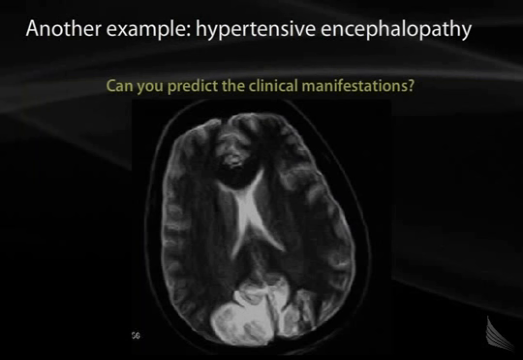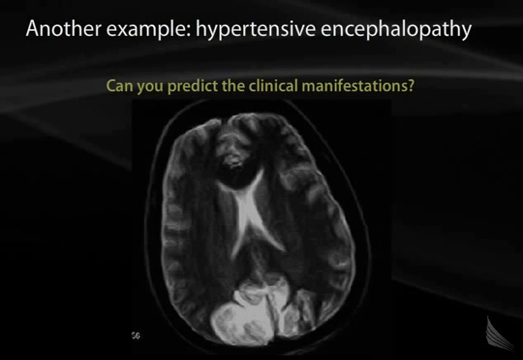Another example of a maldistribution of fluid across a capillary bed is hypertensive encephalopathy. In hypertensive encephalopathy, the primary driving pathological feature is an increase in blood pressure. These very high increases in blood pressure will increase P sub C, the hydrostatic force inside a capillary bed. As P sub C increases, as we discussed in the previous slide, this will drive fluid out of the capillaries and into the interstitial space.